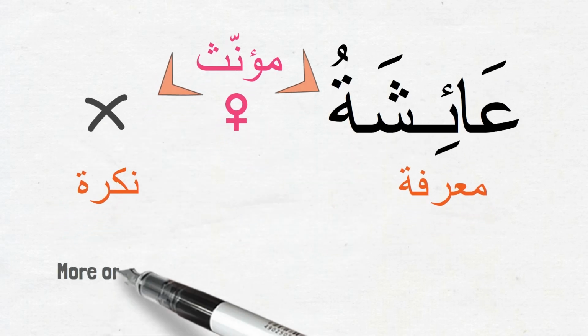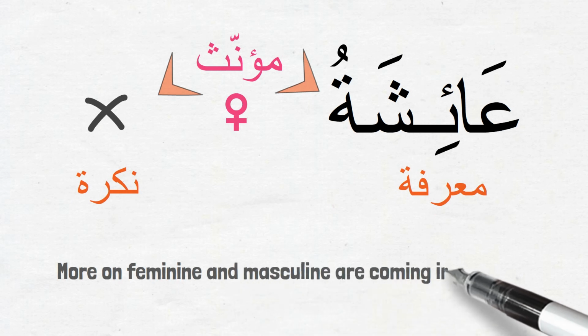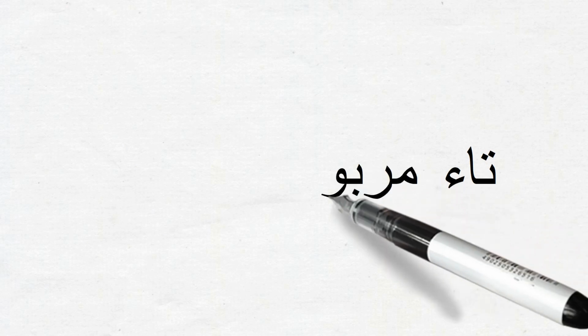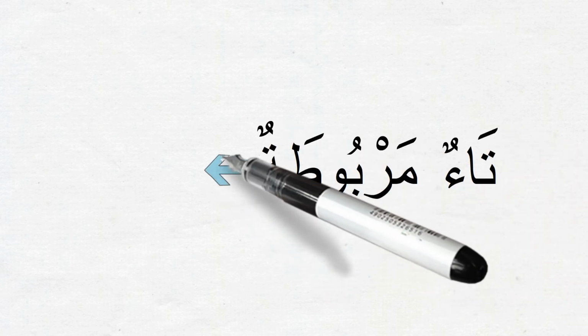We will learn a lot more about mu'annath and mudhakkar ism in lesson 6, insha'Allah. What we learned right now as far as mudhakkar and mu'annath ism and persons' names should be enough for us to go through the rest of lesson 4. Before we finish this video, let me give you a bit more idea about ta marbuta.